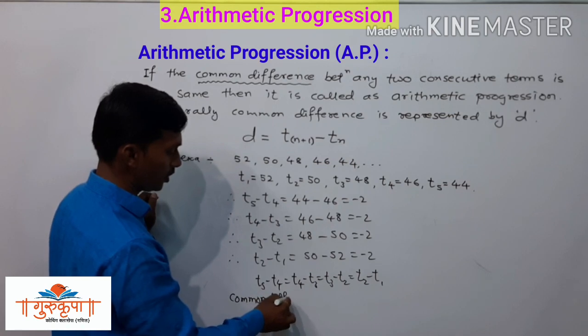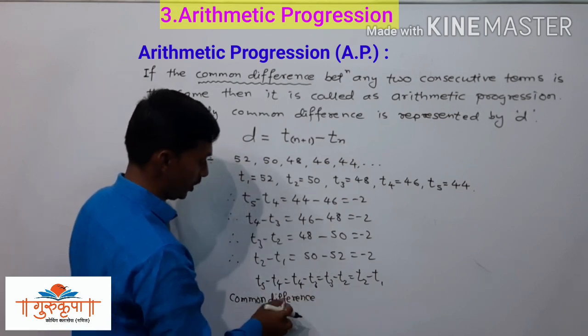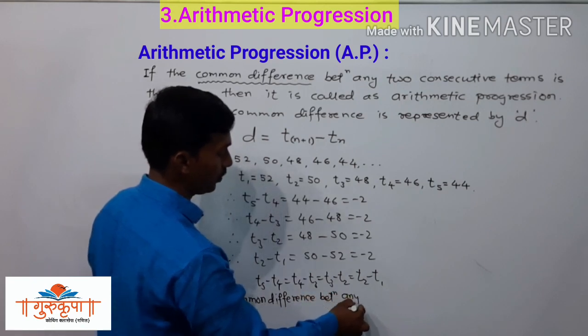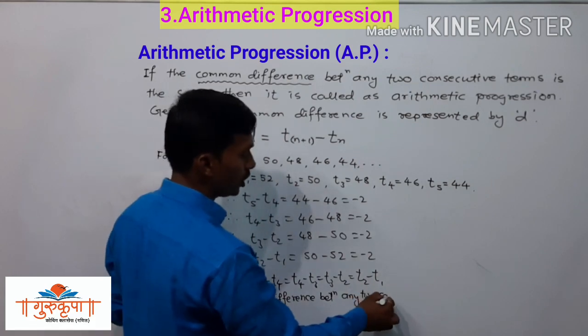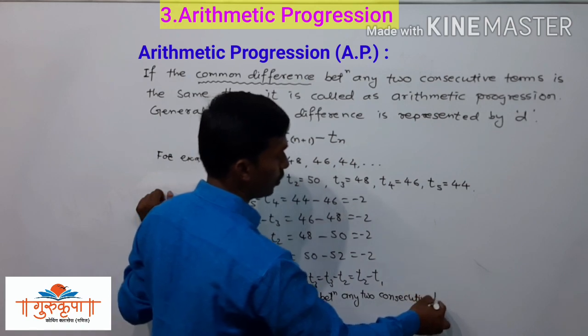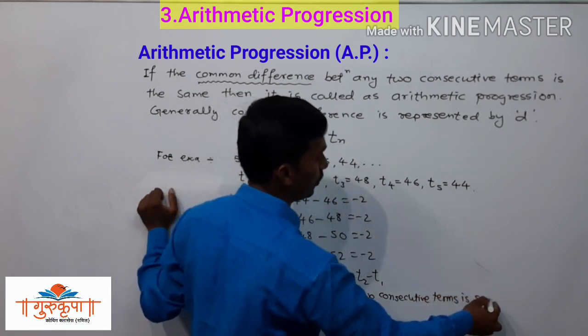Common difference between any two consecutive terms is the same.